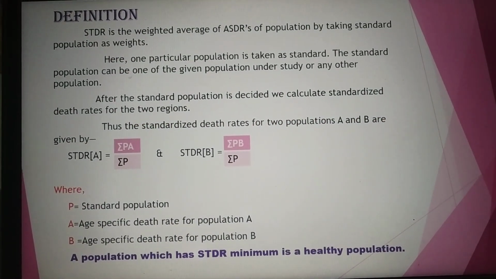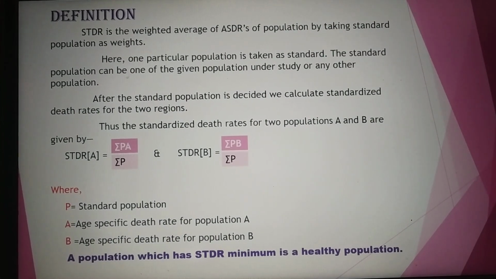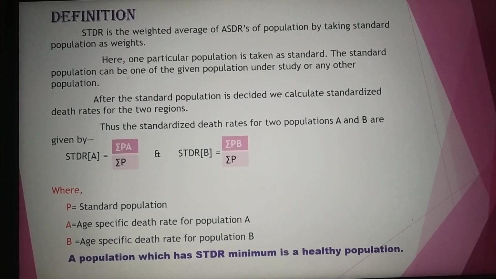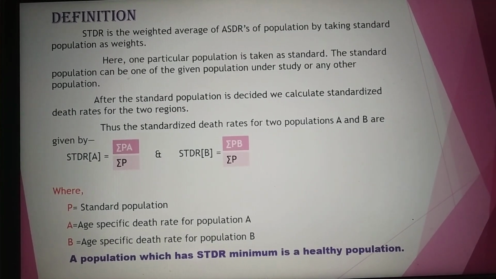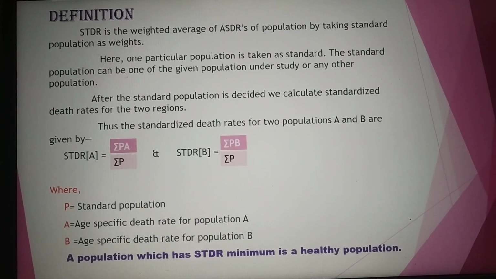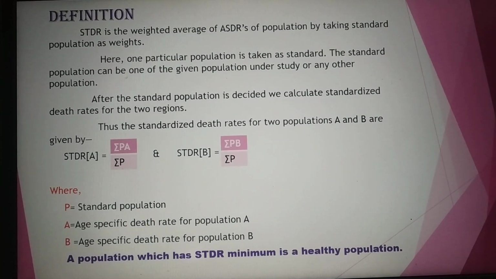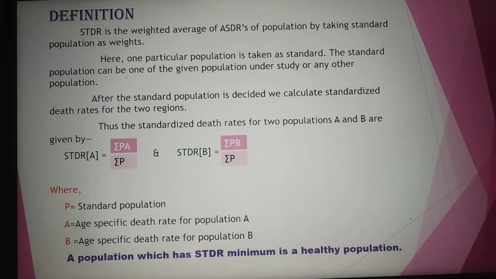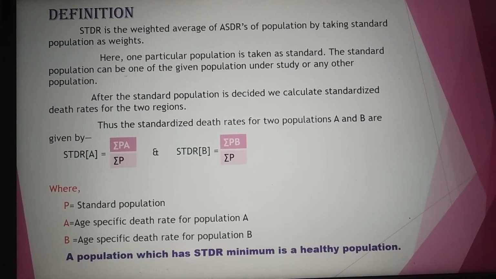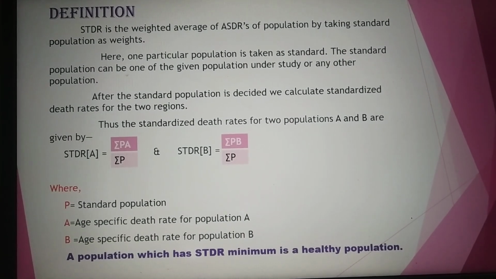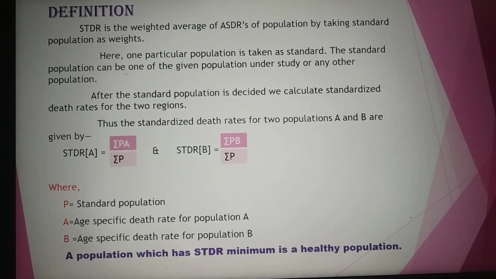Here we have the definition of STDR. STDR is the weighted average of ASDRs of population by taking standard population as weights. Here the weights are standard population. And one more thing here, one particular population is taken as standard. The standard population can be one of the given populations under study or any other population.